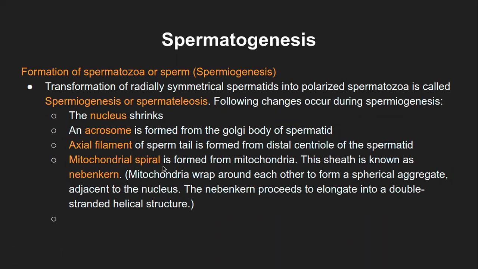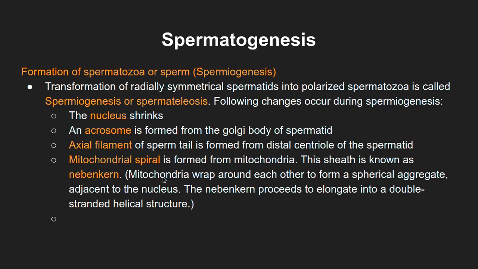So the mitochondrial spiral structure is known as the Nebenkern. That whole sheath is known as Nebenkern. That is, the mitochondria wrap around each other to form a spherical aggregate. Spherical aggregate is a ring-like structure in a spiral manner. Adjacent to the nucleus, the Nebenkern proceeds to elongate into a double-stranded helical structure. Double-stranded helical structure means it goes around in two strands around the axial filament, and that is the Nebenkern or the mitochondrial spiral.